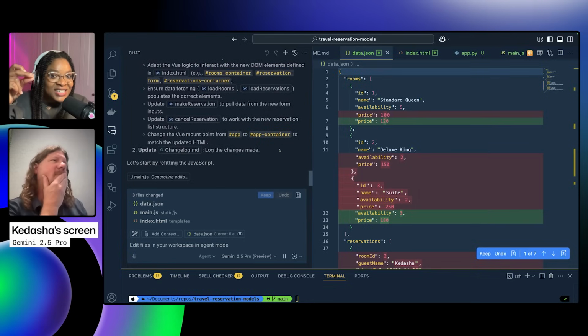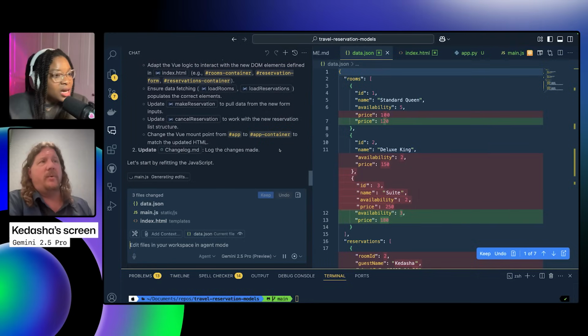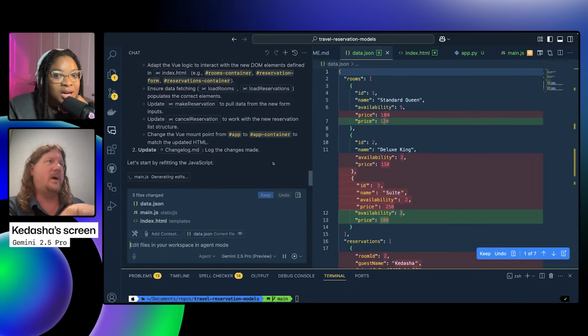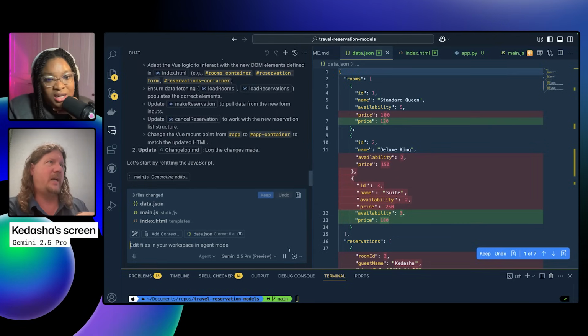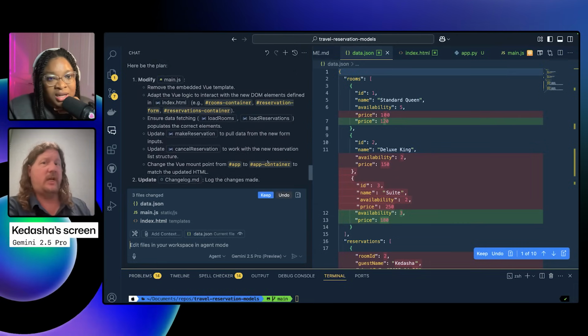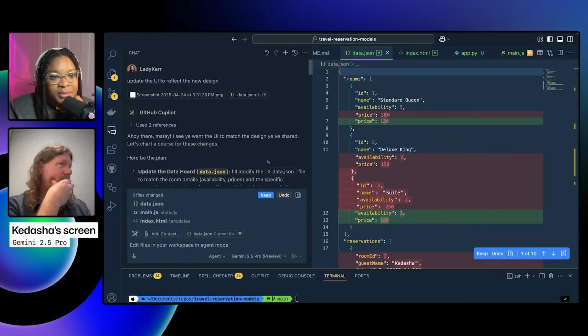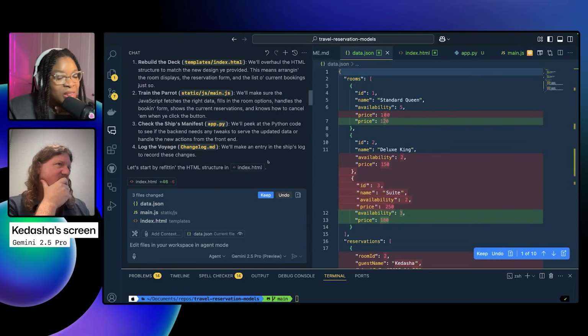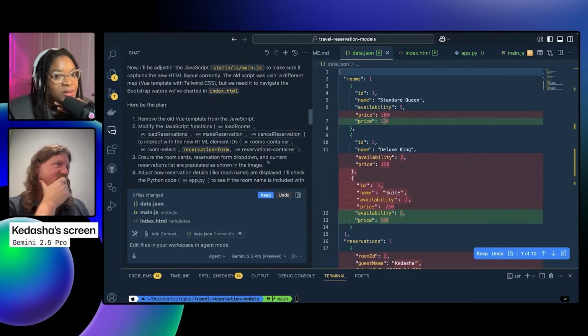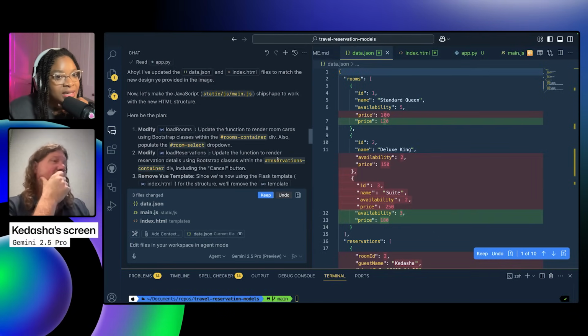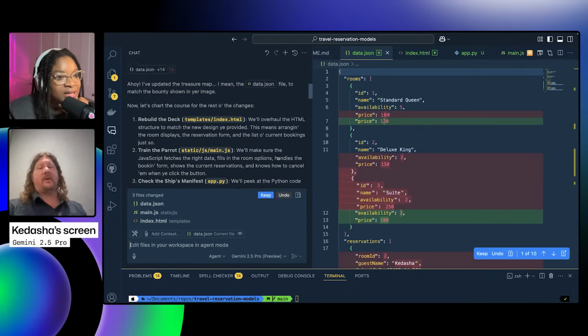I wonder, so we could go with this and just roll with it, or we could cancel this run, undo everything that it's about to change, and then say just change the design but not the data. See if that works. I mean, Gemini 2.5 uses a lot of tokens. Look at this. Which is something to be aware of, right?